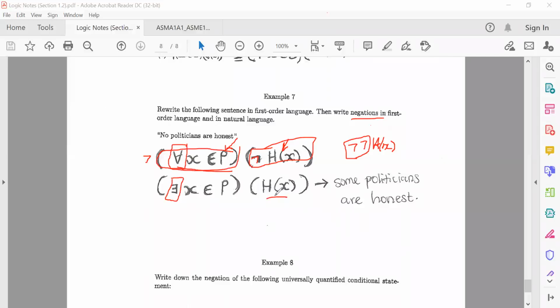Now, how do we write this in natural language? So you need to write the answer back in English. So you're going to say some. Remember, this existential is some, all right? Or there is at least one. So in this case, some politicians are honest, all right? Although in this case, we can't even point to one that we actually know, but we agree that some politicians are honest, all right? Let's look at example 8.